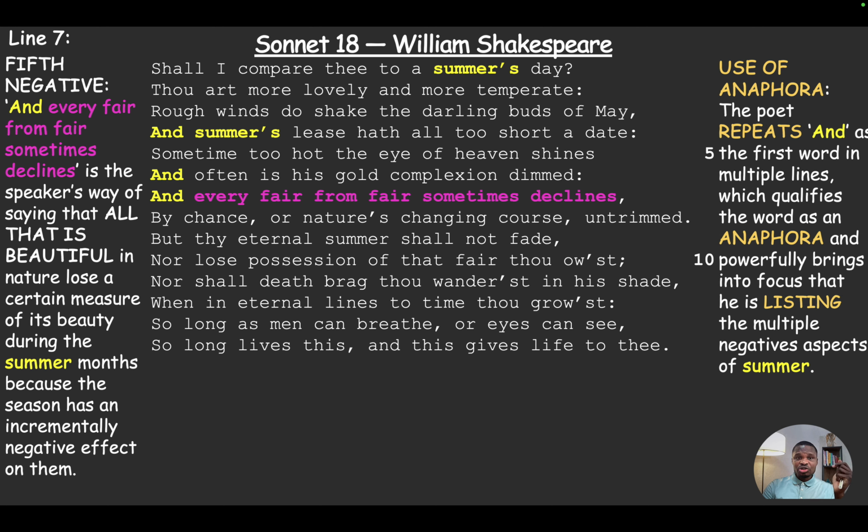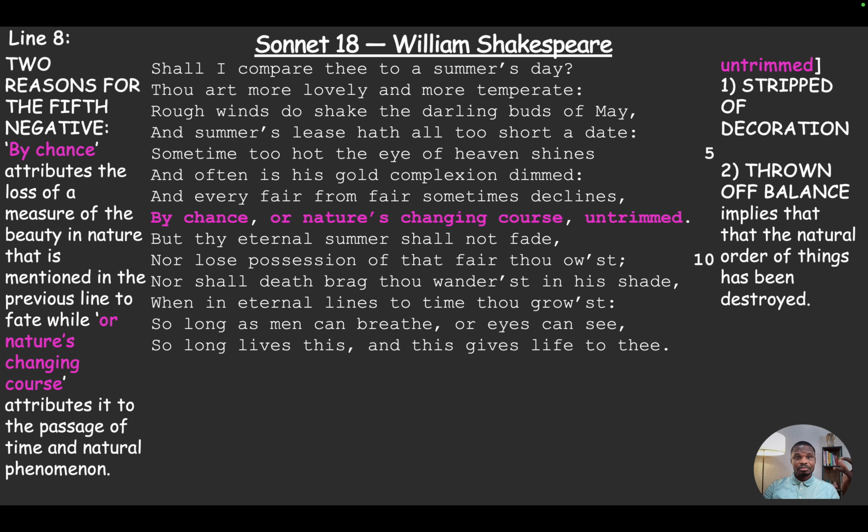Now observe the use of anaphora: the poet repeats "and" as the first word in multiple lines, which qualifies as an anaphora and powerfully brings into focus that he is listing multiple negative aspects of summer. So he actually lists multiple of them, but this time we've seen five. And we also see the repetition of summer, to emphasize the time of the year and show that it is central to the argument that he's making.